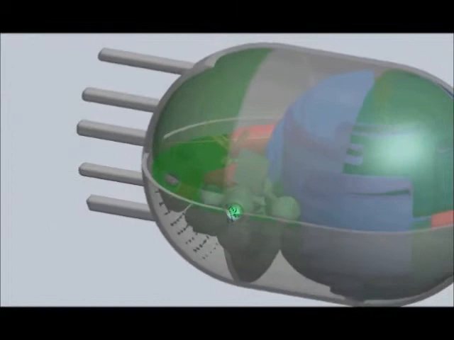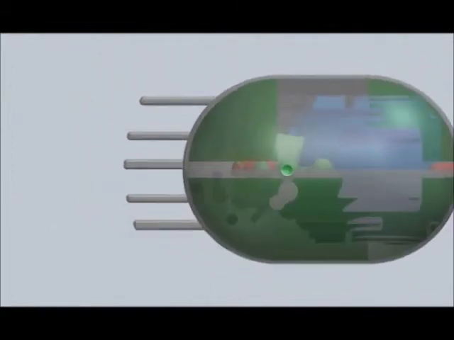Plasma membrane. It separates the cell from its outside environment and regulates traffic in and out of the cell. And lastly, cilia. It moves the cell through its aqueous environment.